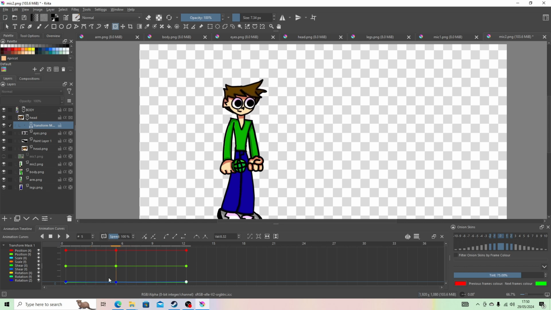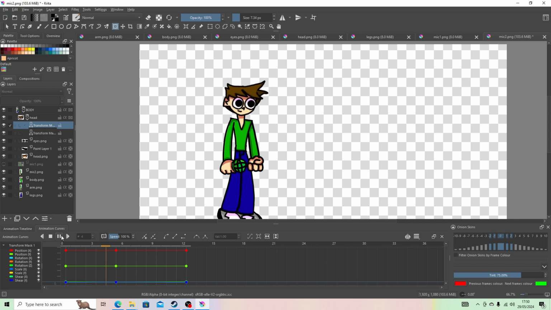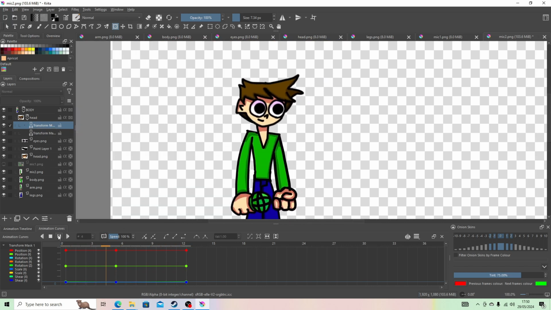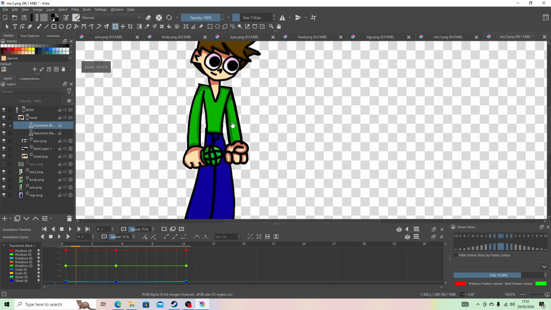Try to add some more to this. Now it's got a little bobby motion. A bit fast, but I'm very dumb and definitely know how to fix this. Speed. I'm going to leave that at 75 because I quite like it like that.